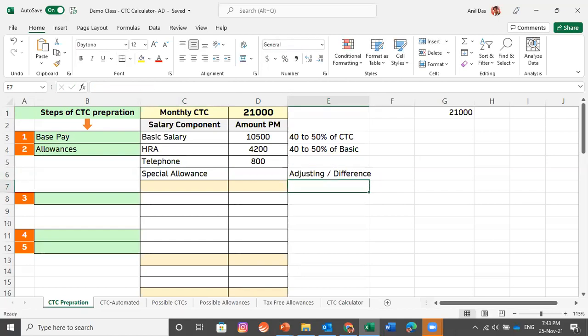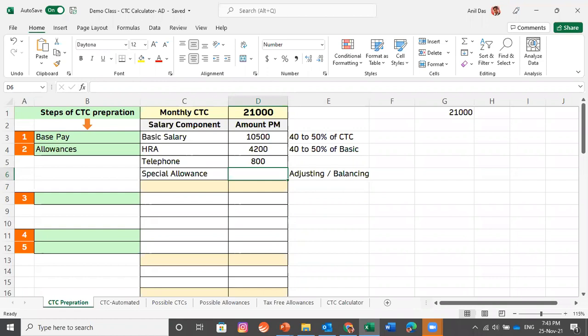Whatever amount comes as a difference at the last, that amount would be added here to match the CTC figure. This is why almost all HR professionals pick a special allowance. This is left blank for the time being, and whatever difference comes at last, we would put into this.